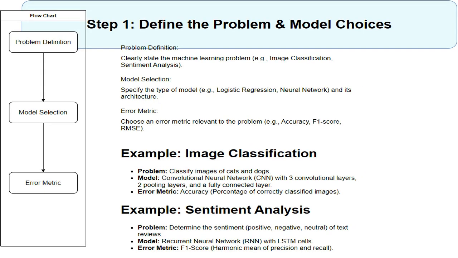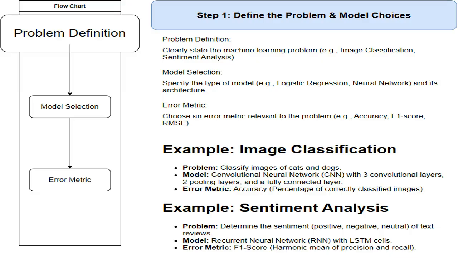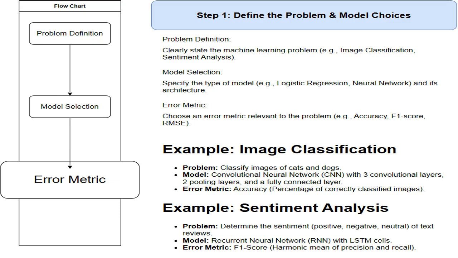Problem definition involves clearly articulating the task the machine learning model will solve. Image classification is about assigning a label to an image. Sentiment analysis is about determining the emotional tone of text. This refers to the initial step of clearly articulating the machine learning problem. This refers to the process of selecting a suitable metric to evaluate the performance of the chosen machine learning model.